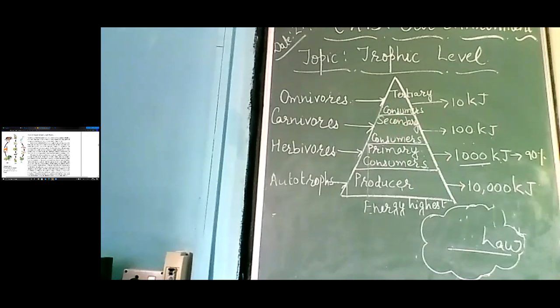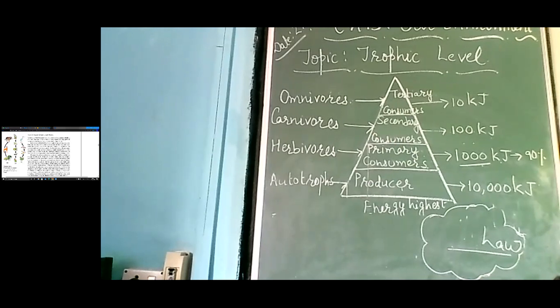Ma'am, human. Omnivores. Most of the time it is human beings. Other animals are also there, but human beings are at the top of any food chain. If we want to say it, it is correct. Can we say this? Yes, ma'am. Human beings are at the top of any food chain. We can kill the lion also. Many people used to do that. Nowadays we are protecting them, but they are at the top.